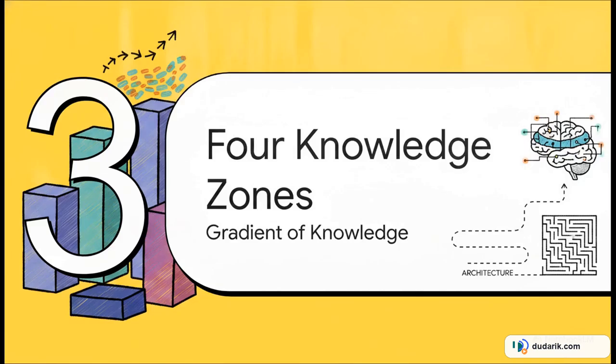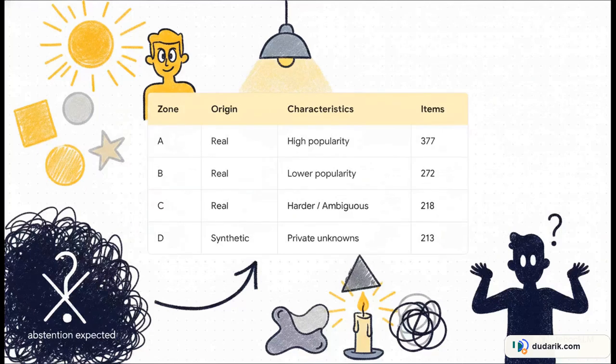Okay, let's move to Section 3, the 4 knowledge zones. This is the gradient of knowledge. I want you to think of this multi-zone architecture like a visual analogy of walking from a brightly lit room into total darkness. In Zone A, the brightly lit room, we have real, public items with high answer popularity. This is the easy stuff. As we move to Zone B, the facts are still public but less popular, so the room is getting dimmer. In Zone C, the questions are transformed to be much harder and more ambiguous. You're basically squinting to see the shapes in the room at this point. Finally, we reach Zone D, pitch black, total darkness.